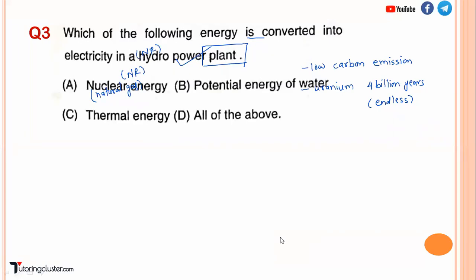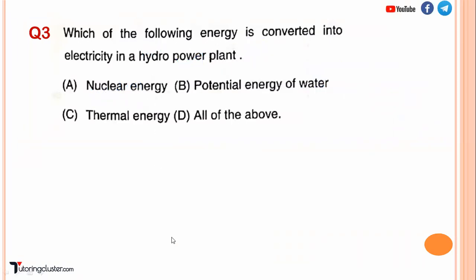What does it say? Which of the following energy is converted into electricity in a hydro power plant? Basically, you have the potential energy of water. See how the energy conversion takes place. So the potential energy of the water is first converted into what? Kinetic energy. Kinetic energy of water.